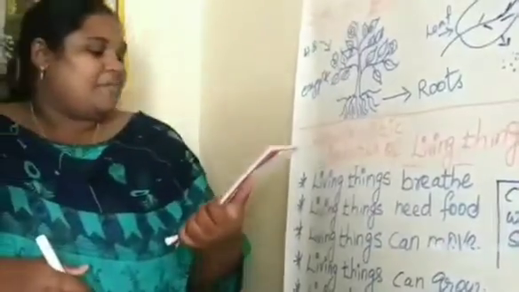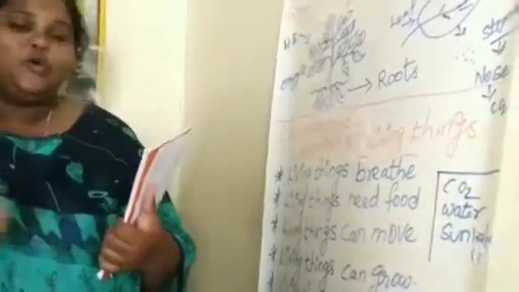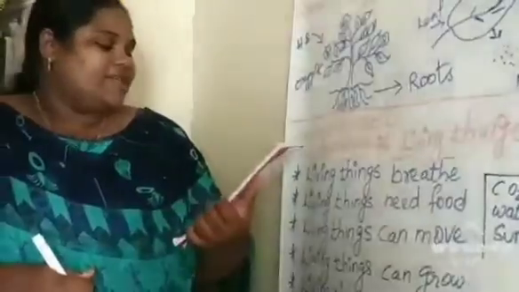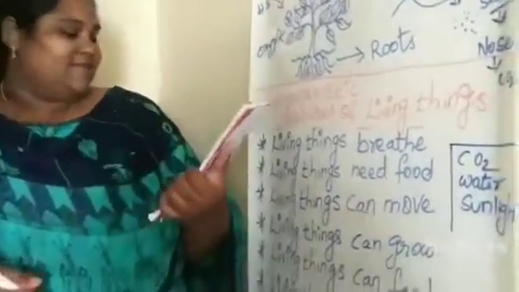Animals get their food from plants and other animals. Animals also don't know how to cook food. So they depend on other plants and animals.